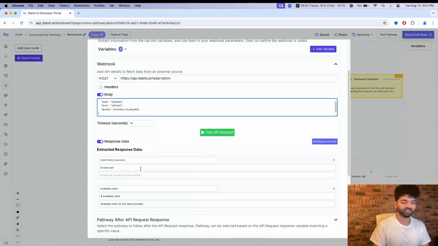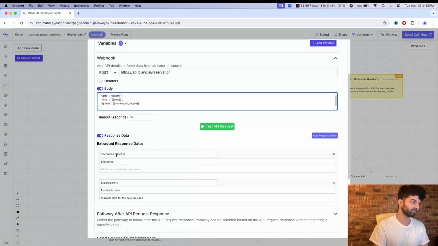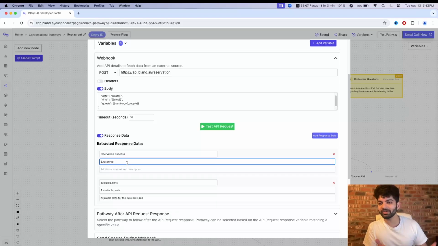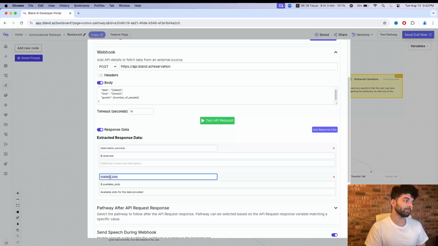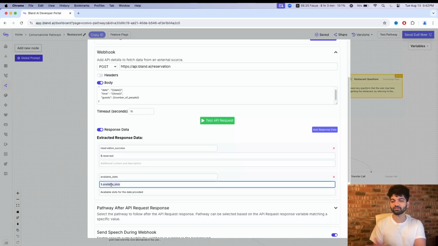So that in action, in, I guess, semi-low code format, is this over here. Response is what I get back from the server. That's what the webhook's gonna respond back to me with, and that's gonna be reservation success. So if the reservation happened, it's true. If the reservation did not happen, it's false. And then it's also gonna give me available time slots. So it's just gonna be in string form: 5 p.m., 6 p.m., and 7 p.m. is available on that day, right? It's really just that simple here.